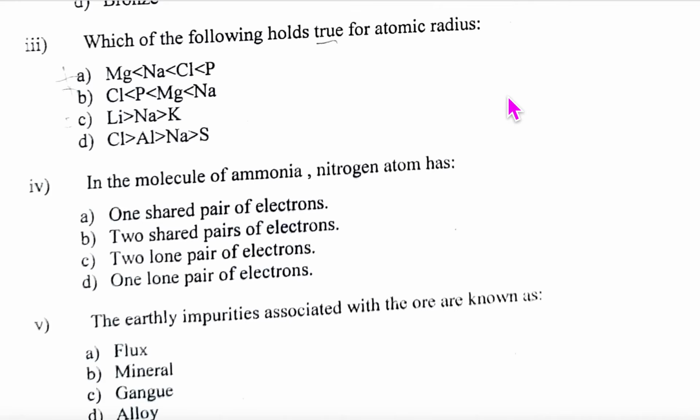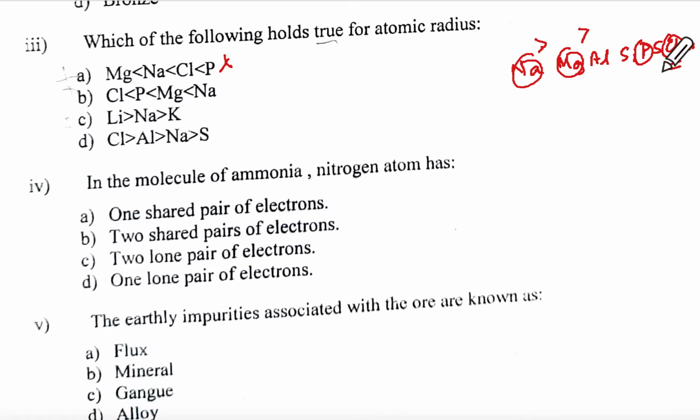Okay, we come to question number 3. Which of the following holds true for atomic radius? Now for this, Na, Mg, Al, Si, P, S, Cl, this is your period 3. So "Naughty magazines are read by all sick people, says Clinton in Argentina." So we have sodium, magnesium, chlorine and phosphorus. Now they are saying less than. Now these are going to be greater than here like this, correct or no? Yes. Greater than. They are saying, so this is not true.